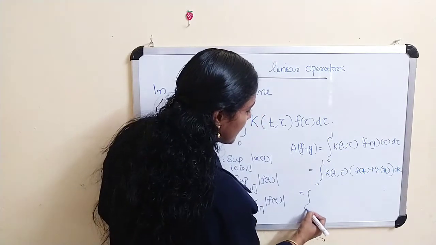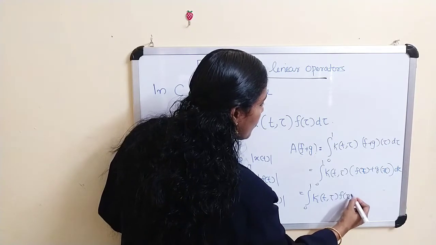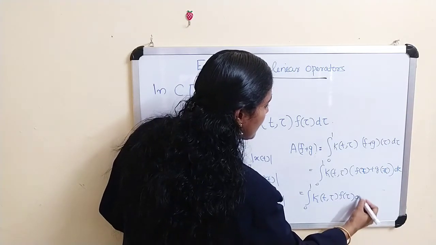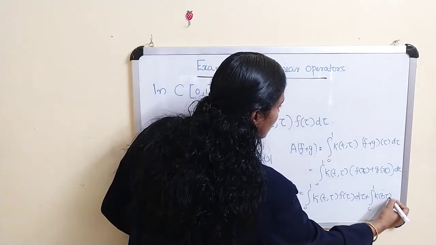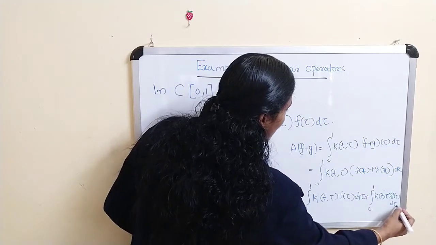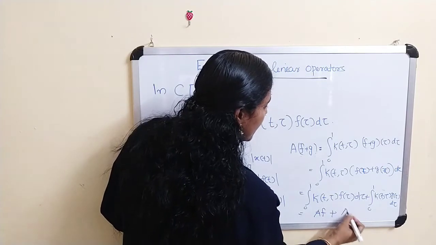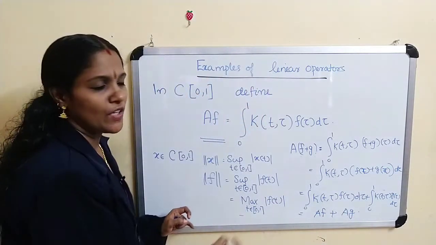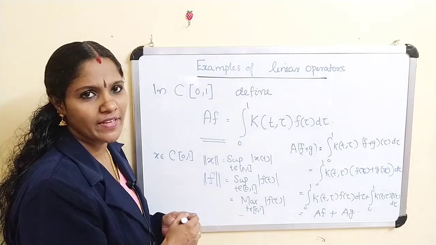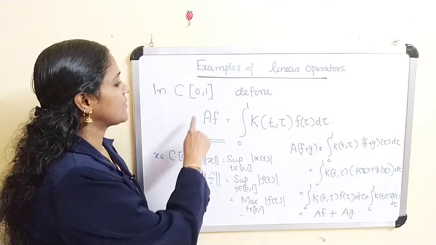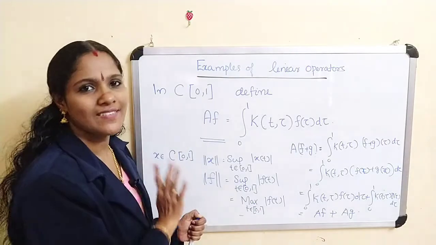I am splitting this: the integral from 0 to 1 of k(t,tau) f(tau) d tau plus the integral from 0 to 1 of k(t,tau) g(tau) d tau, and this is actually Af plus Ag. So A(f+g) is the same as Af plus Ag. Similarly, you can prove A(cf) is the same as cAf. Therefore, A is a linear operator on C[0,1].